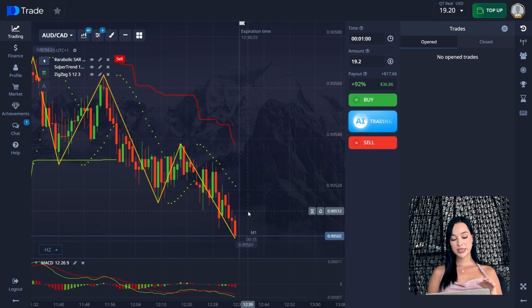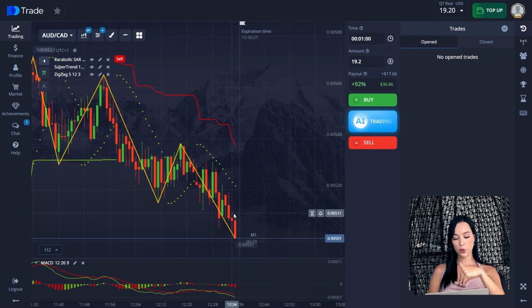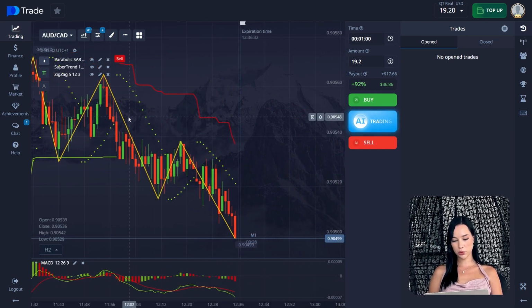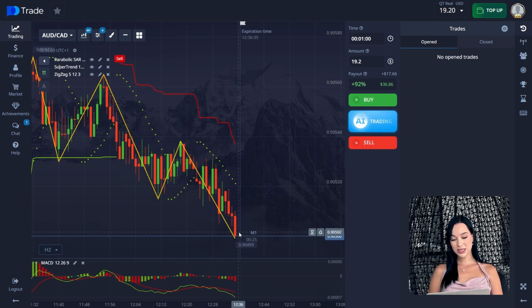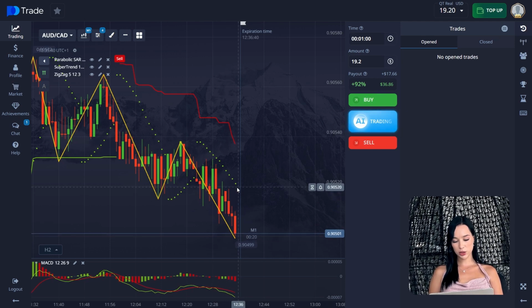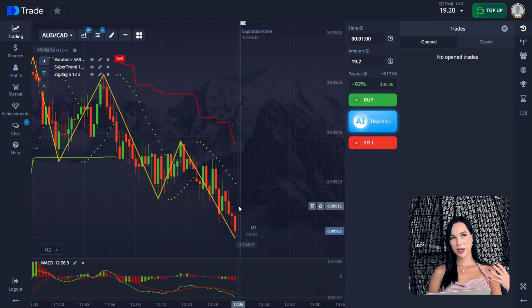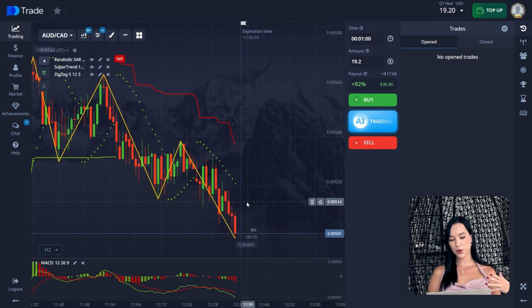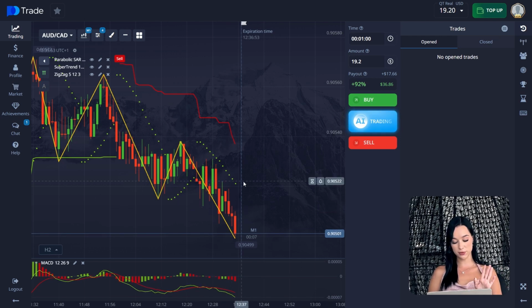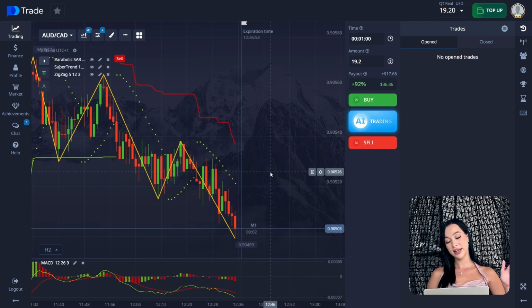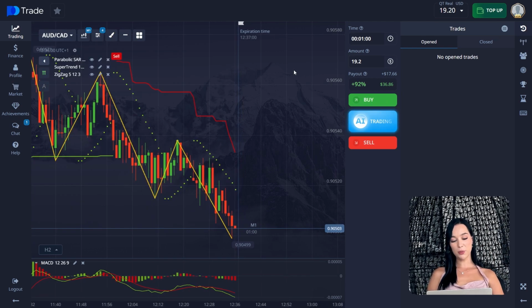As you can see, this chart reached the support level and broke it, going even lower. That's why we opened a sell trade here, because for some people it could be difficult to see it and difficult to decide to open a sell trade. But here, as we can see, it's still going lower and lower. Of course, a reversal could happen here at any time. That's why we usually use a money management system and trade with only 1% of our deposit, so we can open a catch-up trade in case of something. But here we don't have this opportunity, so I need to close all of the trades in profit, or it's going to be the end of the video if I lose a trade.